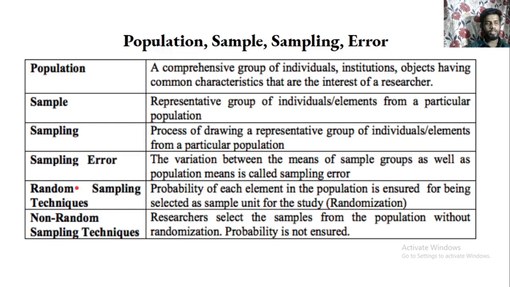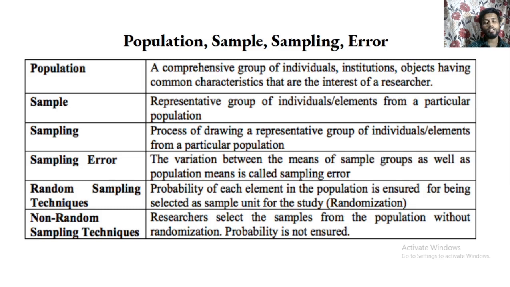Now what are non-random sampling techniques? These are sampling techniques where the researcher selects the sample from the population without randomization, and probability is not ensured. That means it is based on the researcher. He will select the population or sample for the study, and there is no probability.